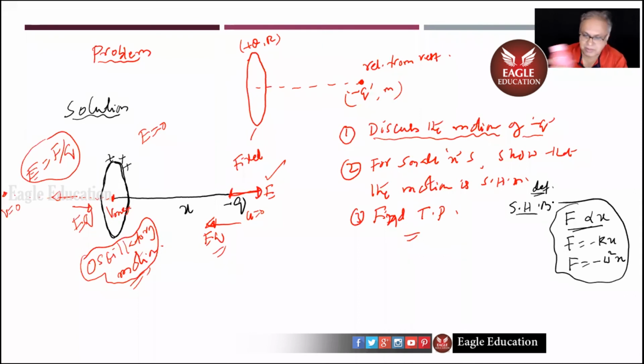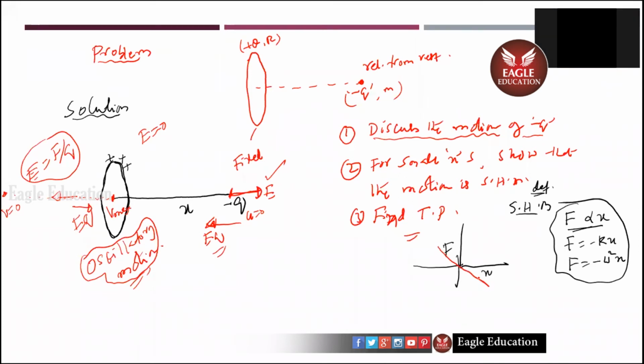Once you displace the body and release it, a force develops within the system which takes it back to the mean position, and it goes on oscillating. If that force is proportional to x, it's called simple harmonic motion. The graph of that will be what? F versus x. If I plot it, it will be like a wave. Crest and trough will be there for x displacement. This is force and x.